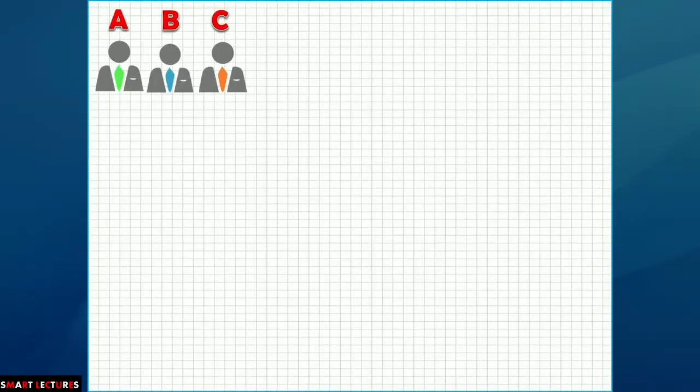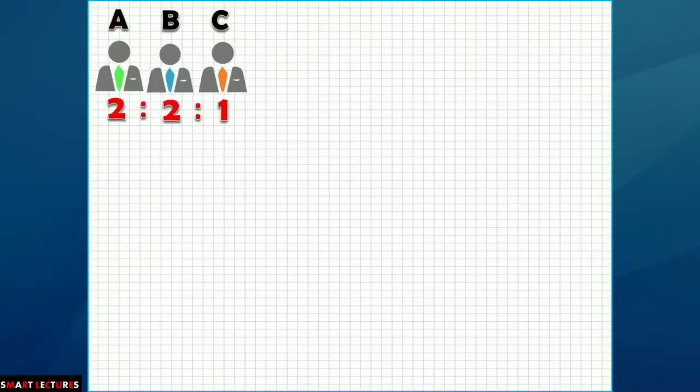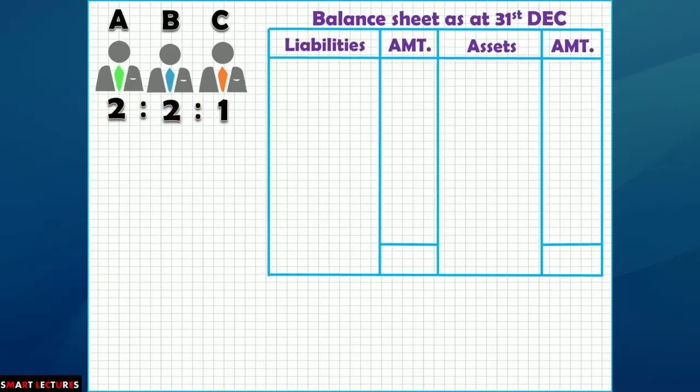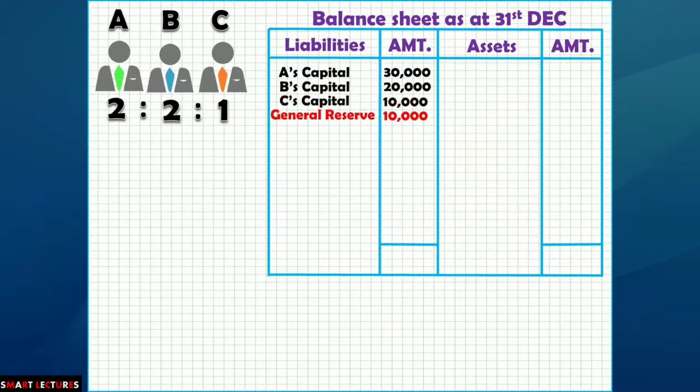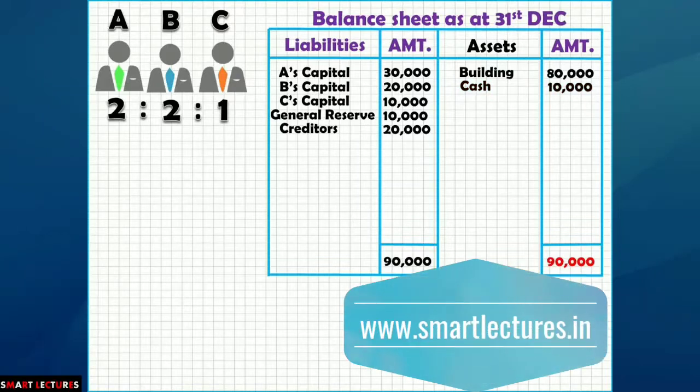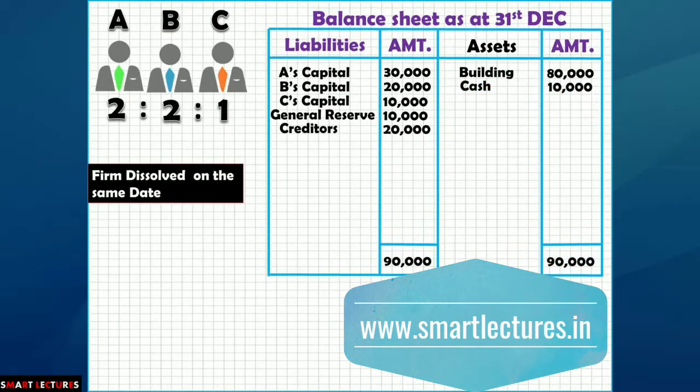A, B, and C were three partners in the ratio of 2:2:1 and this was the balance sheet as at 31st December. Capitals: A 30,000, B 20,000, C 10,000. General reserve 10,000. Creditors 20,000. Total 90,000. On the asset side, building 80,000. Cash 10,000. Total 90,000. And the firm is dissolved on the same date.